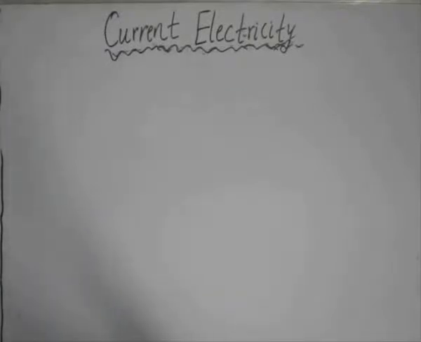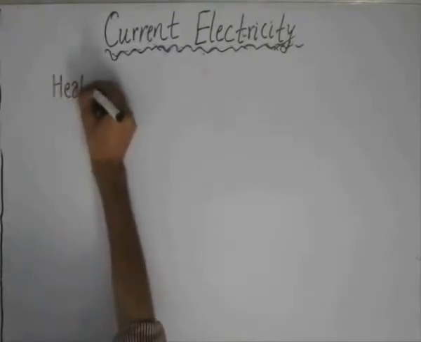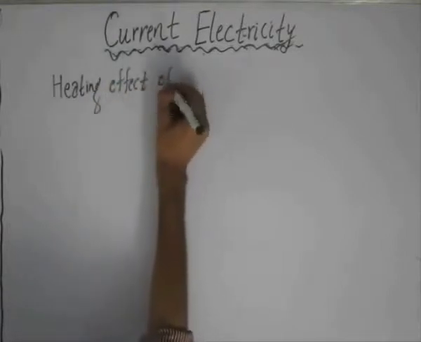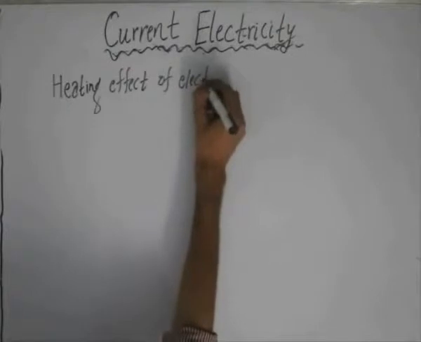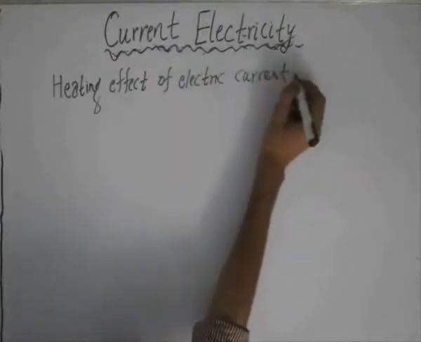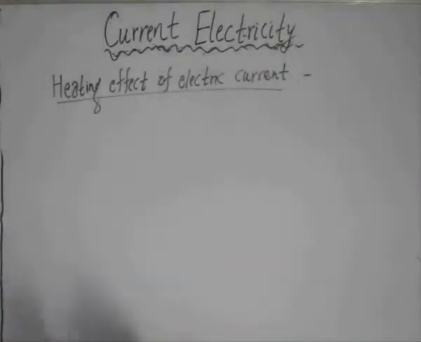Now we'll look at the next concept, the heating effect of electric current. That is, how heat is produced when a current is passed through a conducting wire. So the next concept would be the heating effect of electric current. Now, how is heat generally produced when a current is passed through a conductor?